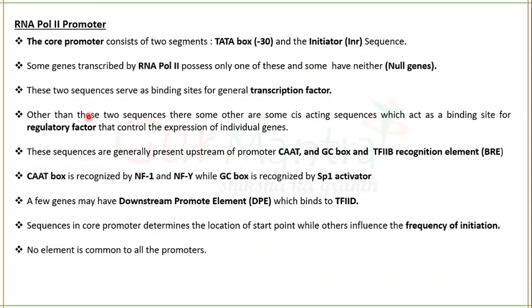So these two sequences serve as binding site for general transcription factor. Even in our mandaps, the friends took the bride to the mandap as well. So the same is the case with RNA polymerase 2. It will be brought to the promoter by general transcription factors, while these general transcription factors will not be required by the RNA polymerase in case of prokaryotic transcription.